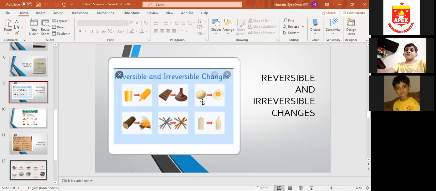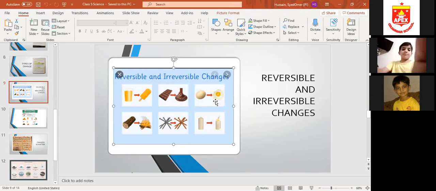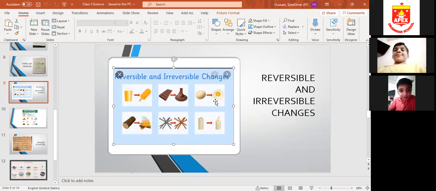Now look at the third picture. You are seeing an egg. Now it changes into a fried egg. So is it a reversible change or an irreversible change? It is an irreversible change, because the fried egg, which has changed state upon heating, cannot be turned back into the egg, into its original form. So what do we call this kind of change? Irreversible change. It means it cannot be reversed.